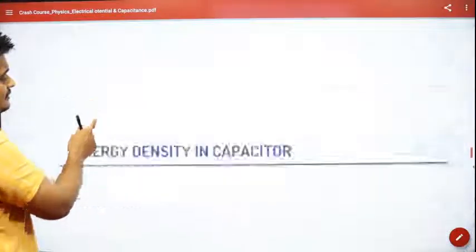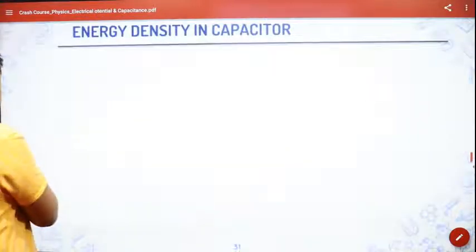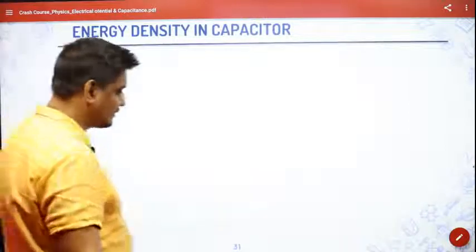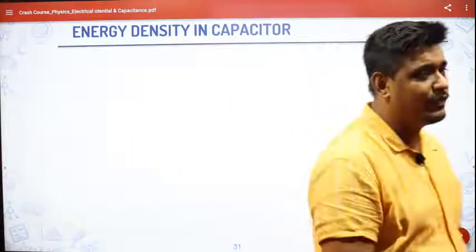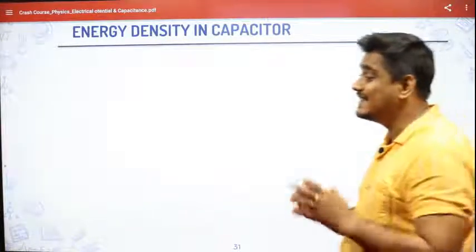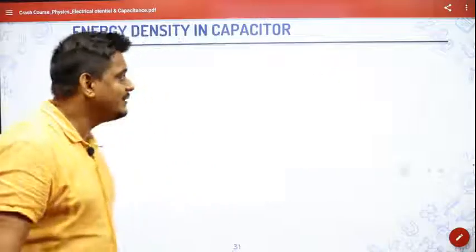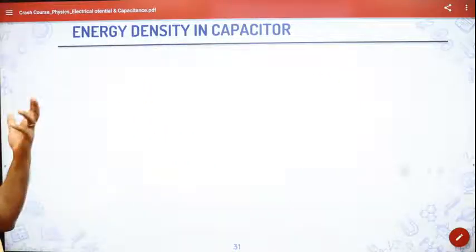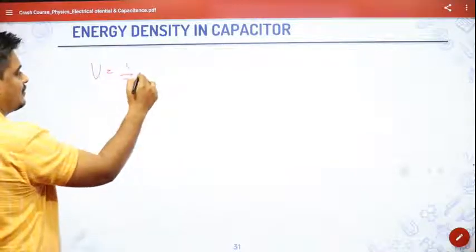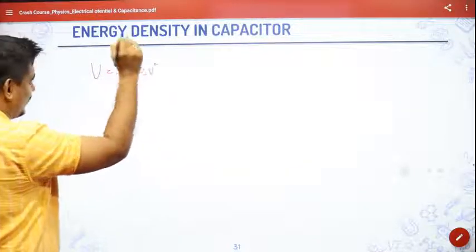Next you have energy density. See, this concept, I don't know how many of you are knowing this, but it is very common concept. I have seen the questions coming from this area very commonly in the examination. So please pay attention if you don't know much about it. So what is the meaning of energy density in a capacitor? Energy we know, half CV square. What is energy density? See, energy is U, that is equal to half CV square.